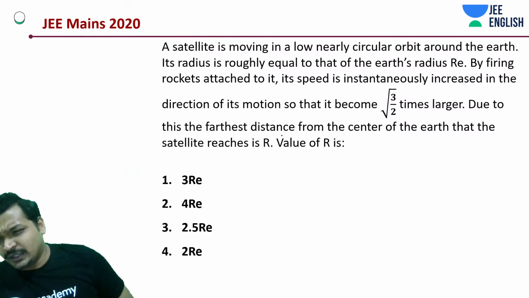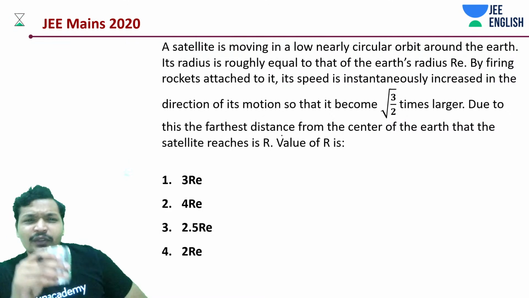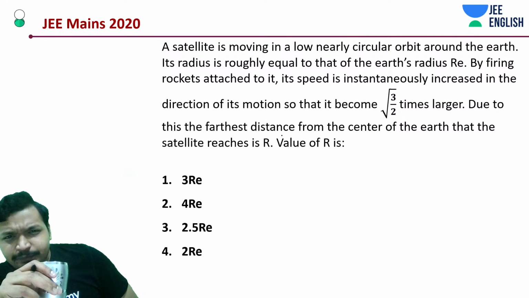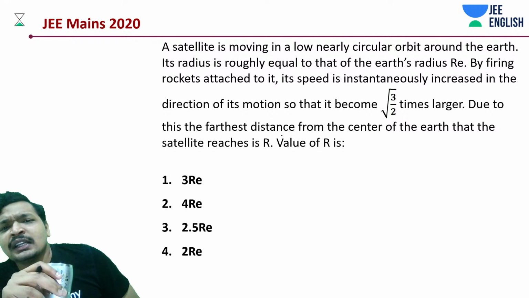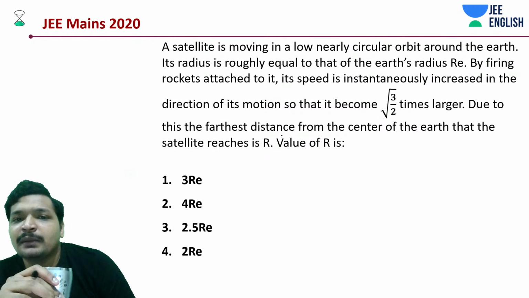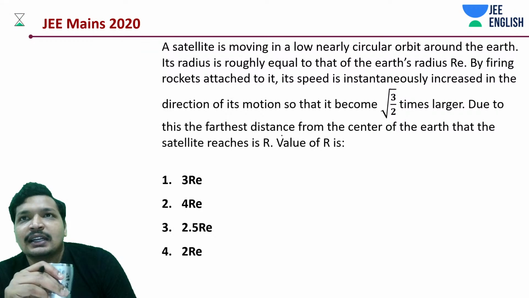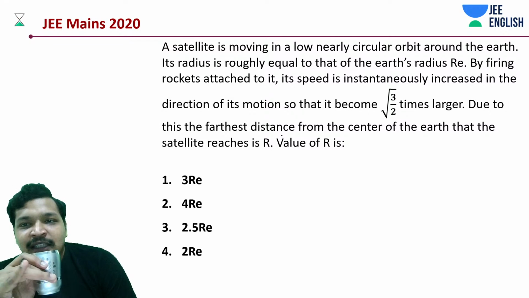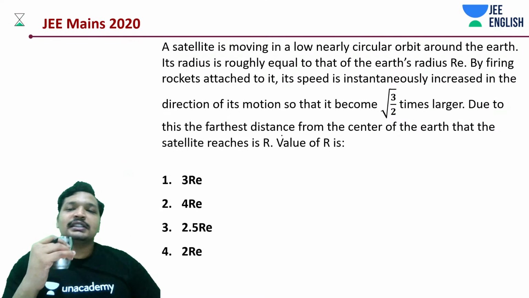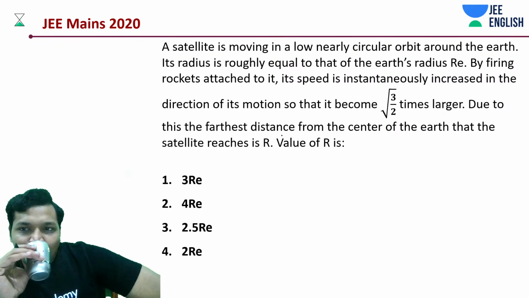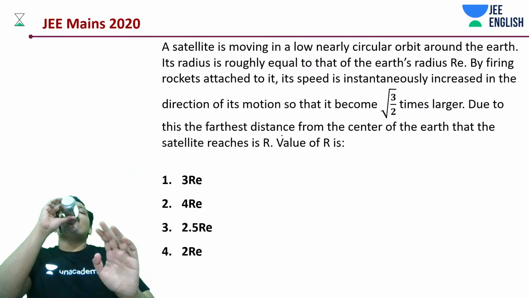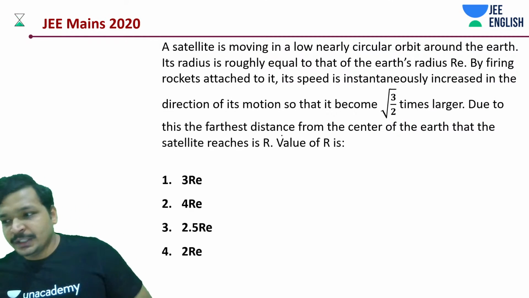Okay, let's get into this one. This thing is really very easy. A satellite is moving in a low, nearly circular orbit. That means it is moving like in that first satellite discussion that we had, right? One satellite that is moving just near the surface of the earth. This is a very interesting question.